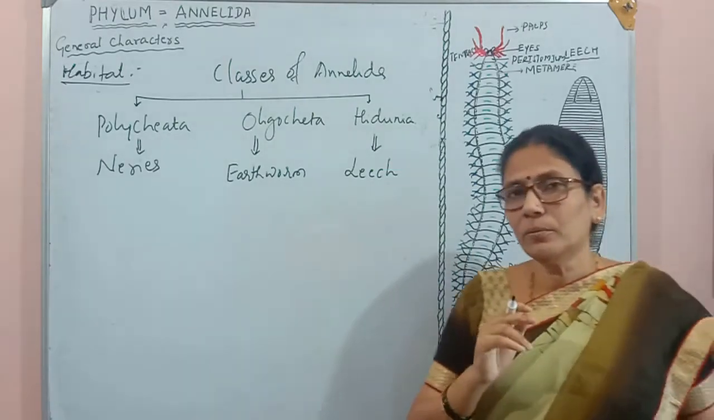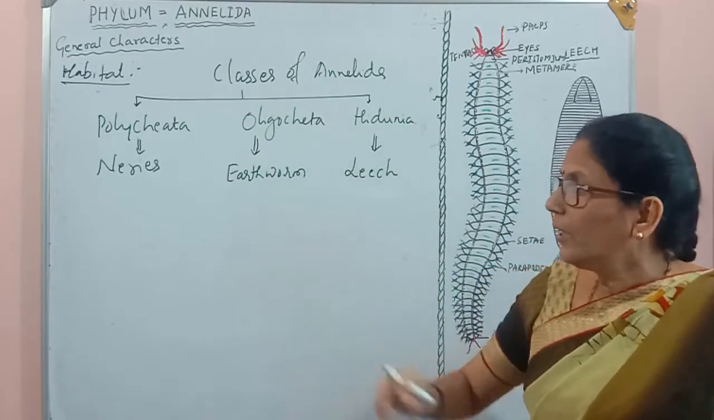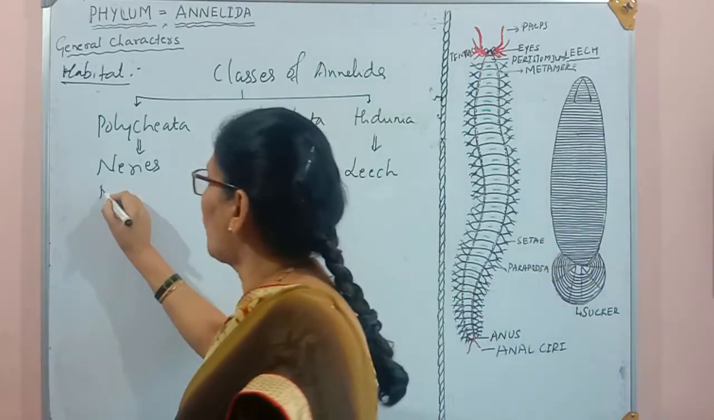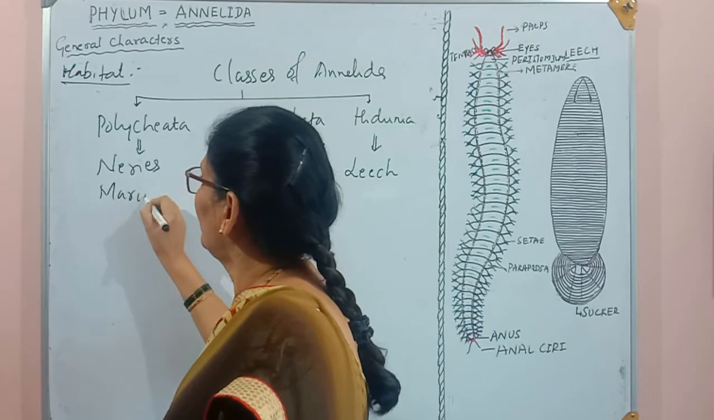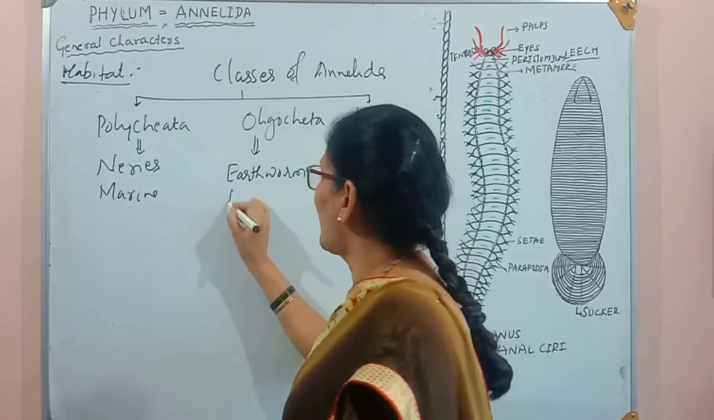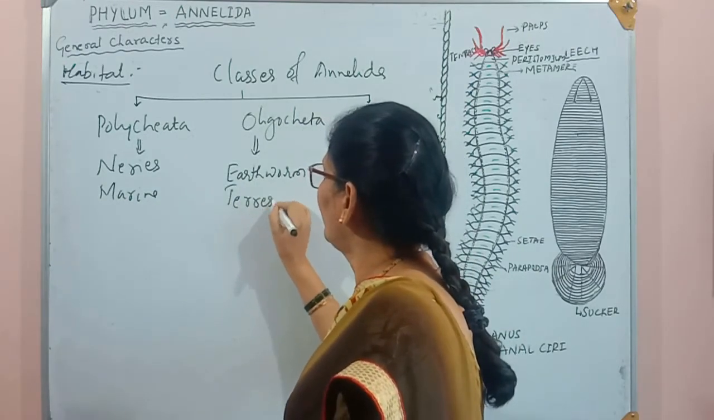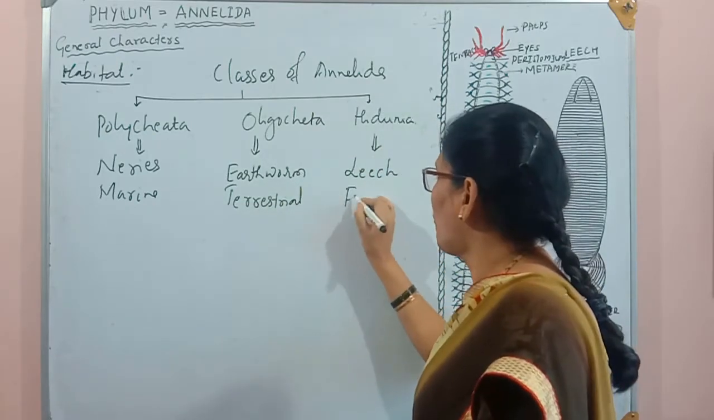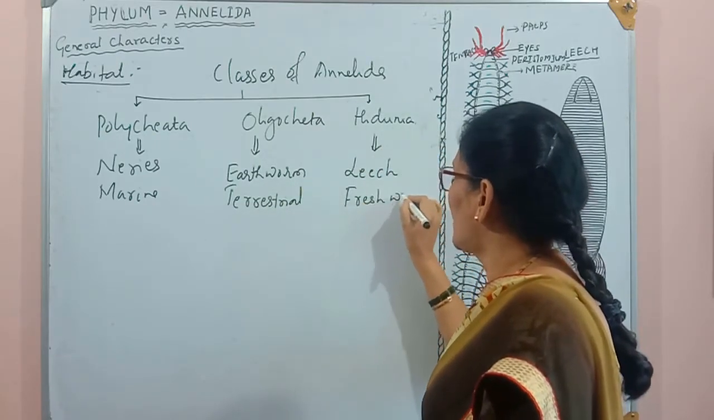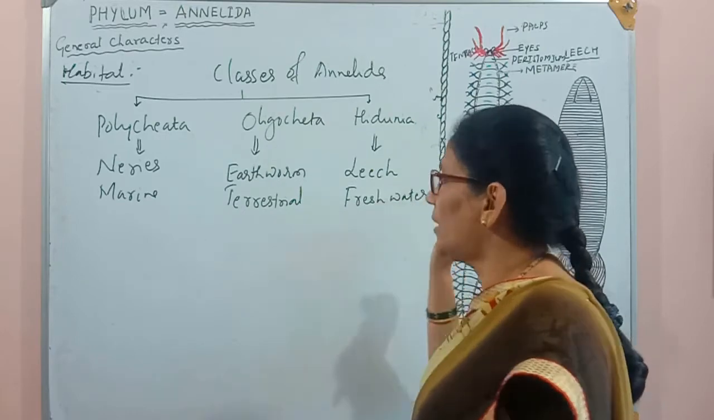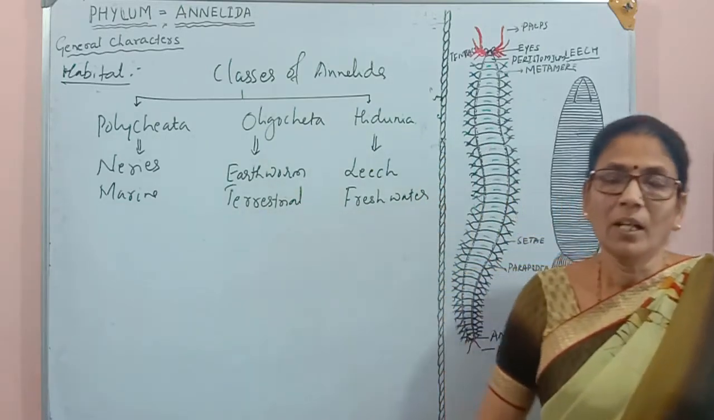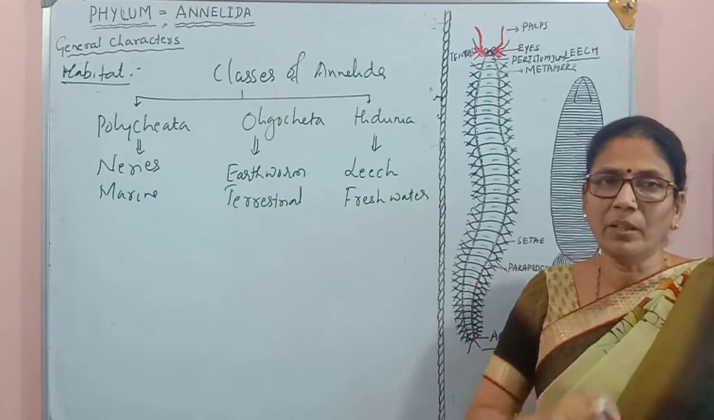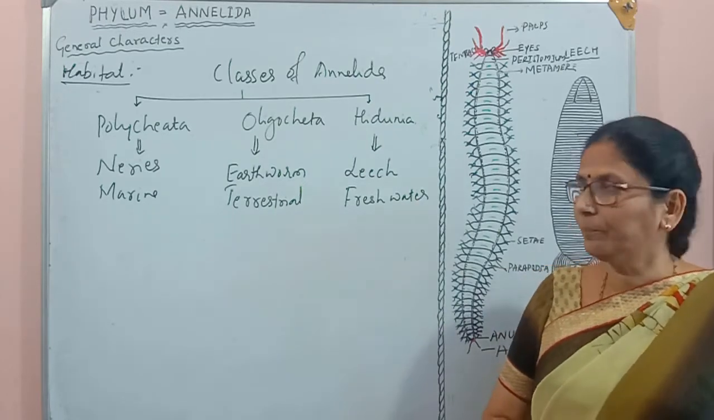Here I want to mention one thing. Nereis is a marine water form. Earthworm is terrestrial, whereas leech is a freshwater form. It means from all three types of habitats, they have given one example.